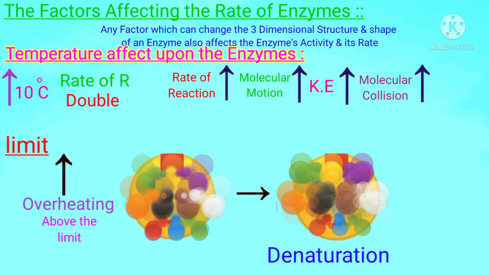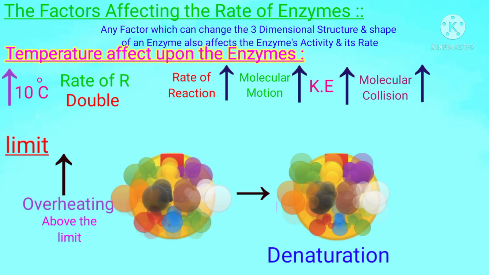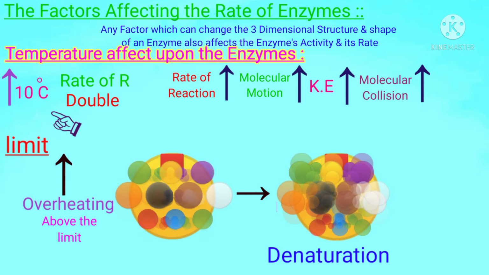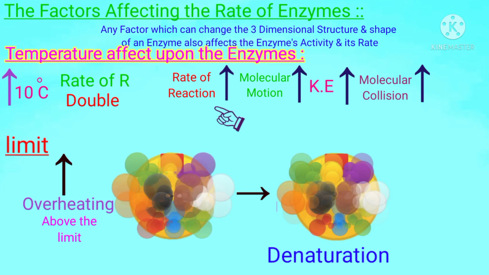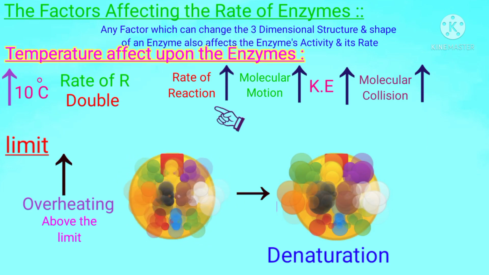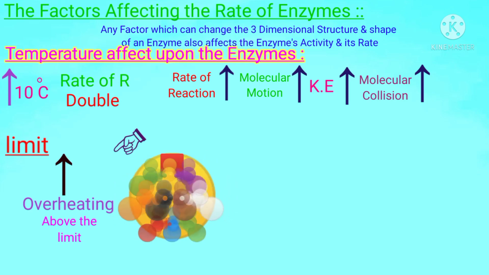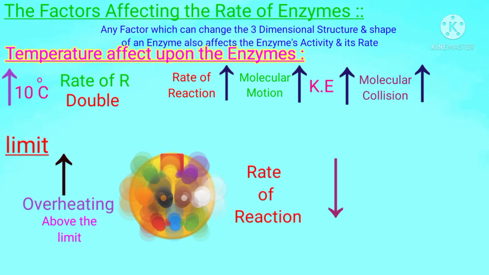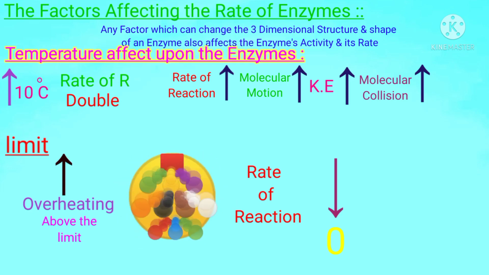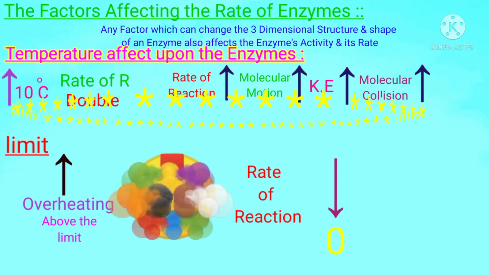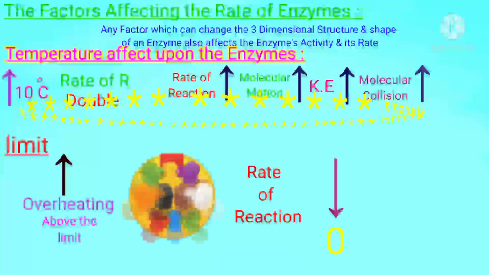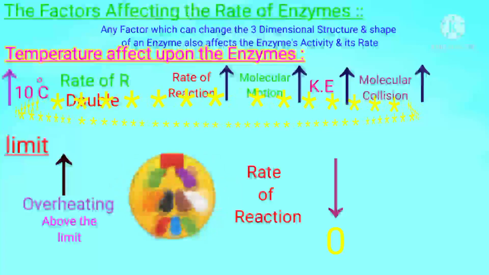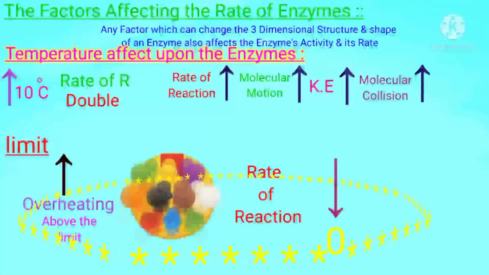So from all of this, we conclude that by increasing the temperature gradually, the rate of reaction also increases gradually. But with excessive heat, the rate of reaction will begin to decrease, slowing down until it reaches zero. Dear students, the rate of reaction is increased due to this reason, whereas the gradual decrease in the rate of reaction is due to this reason.